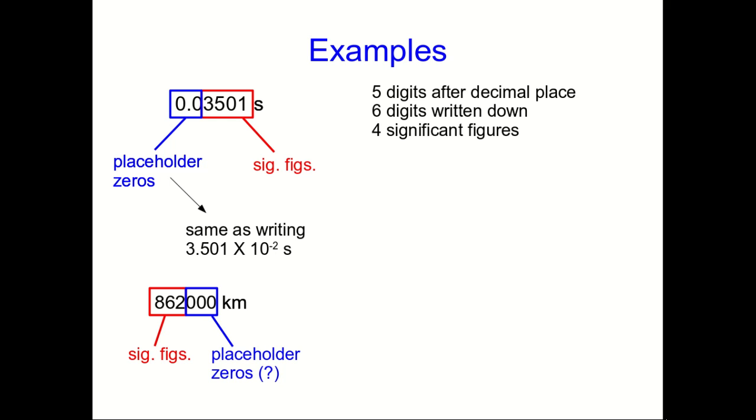So the 8, 6, and 2 are certainly sig figs. What about the zeros? Are those placeholder zeros? Well, we don't actually know unless we did the measurement. If we know that we actually measured to the nearest kilometer, and it just happened to come out to a reasonably round number, 862,000, then those are significant figures, right out to the last zero. But if we don't actually know it, if we only measured to the nearest 1,000 kilometers, then those are just placeholder zeros. So this is ambiguous, and you shouldn't write it this way.